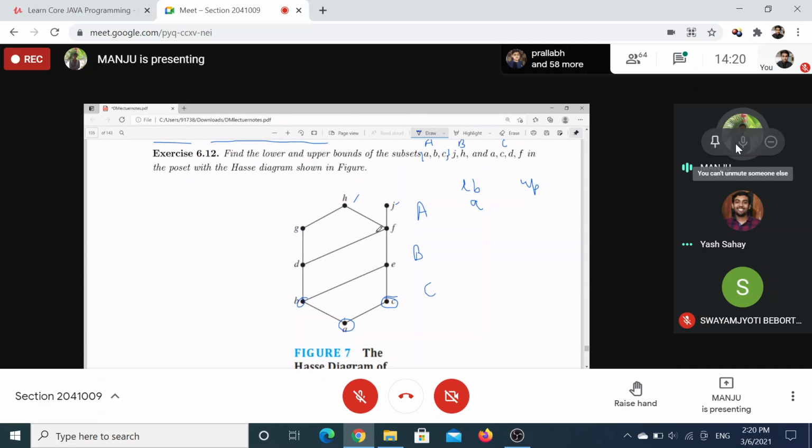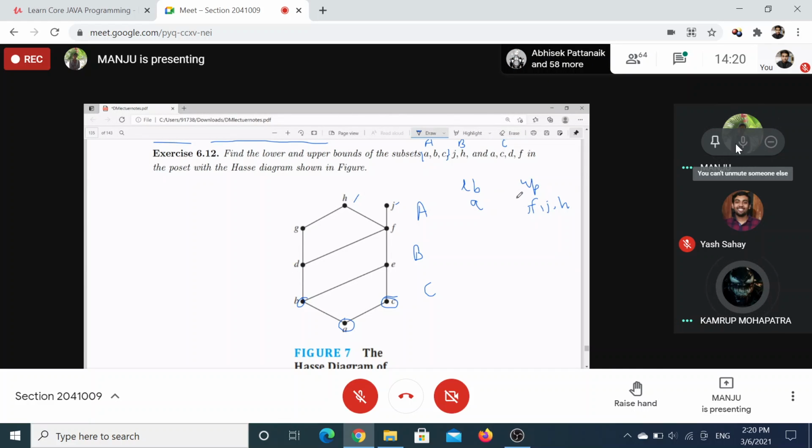This is related to this one, and this is related to this one, so by using the transitivity property, this will be related. And the same for this one. So the upper bounds will be E, F, H, J. Right? Any doubt?